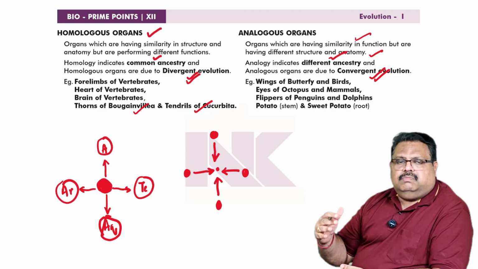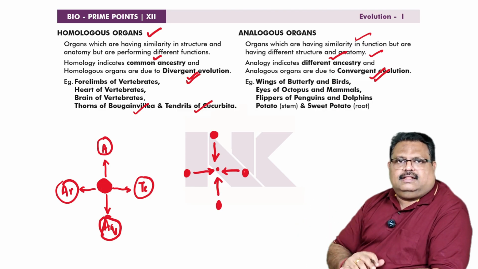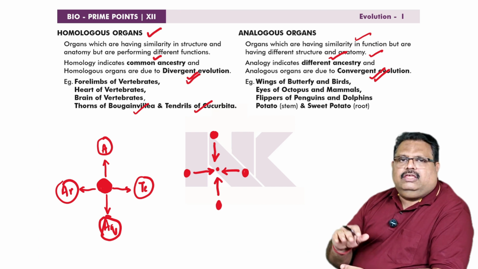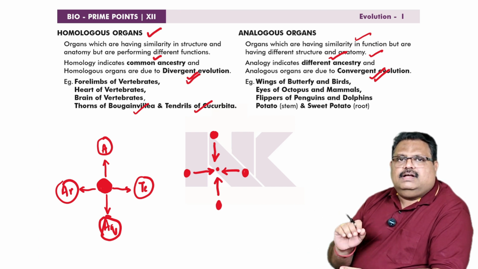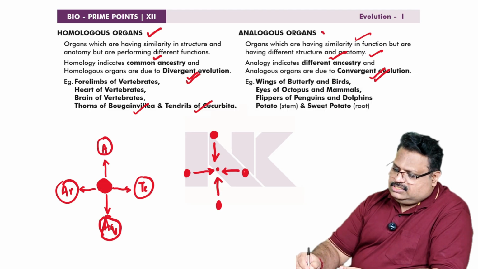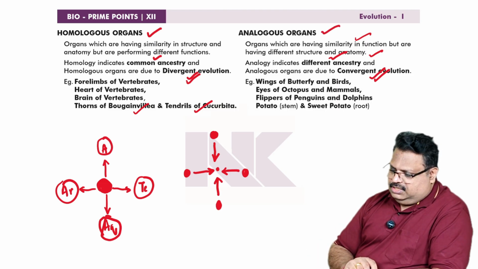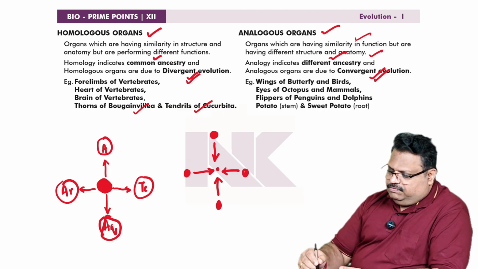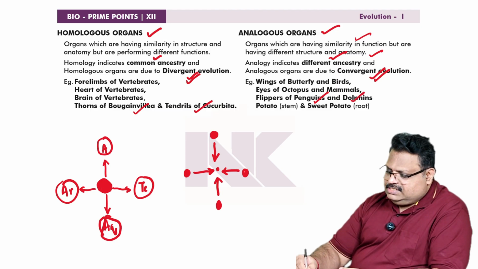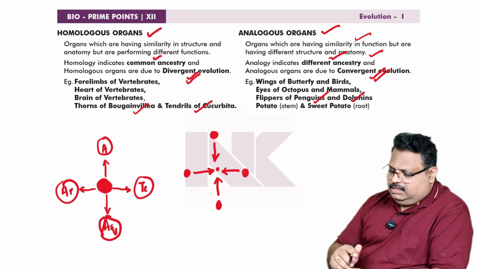In birds, you see bones, muscles, feathers, etc. But in butterfly, only cuticular extension. So anatomically different, structurally different, but functionally similar. And that kind of organs are called what? Analogous organs. Like eyes of octopus and mammals. The vision is the common function, but their structures are different. Flippers of penguins and dolphins. Penguin is a bird and dolphin is a mammal. Different groups, but the flippers are used for swimming.